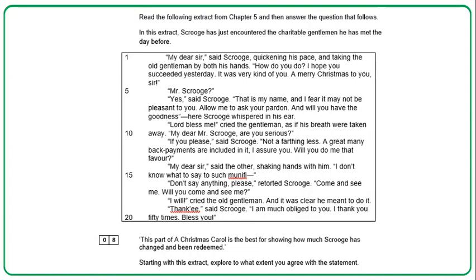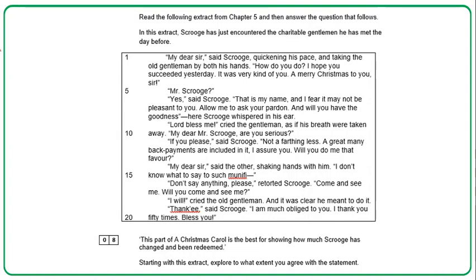In this extract, Scrooge has just encountered the charitable gentleman he has met the day before. So we're looking at this extract. These are the charity men, the charitable portly gentlemen that he met the day before. And this is him meeting them in Stave 5, where he actually pledges them quite a substantial amount of money.